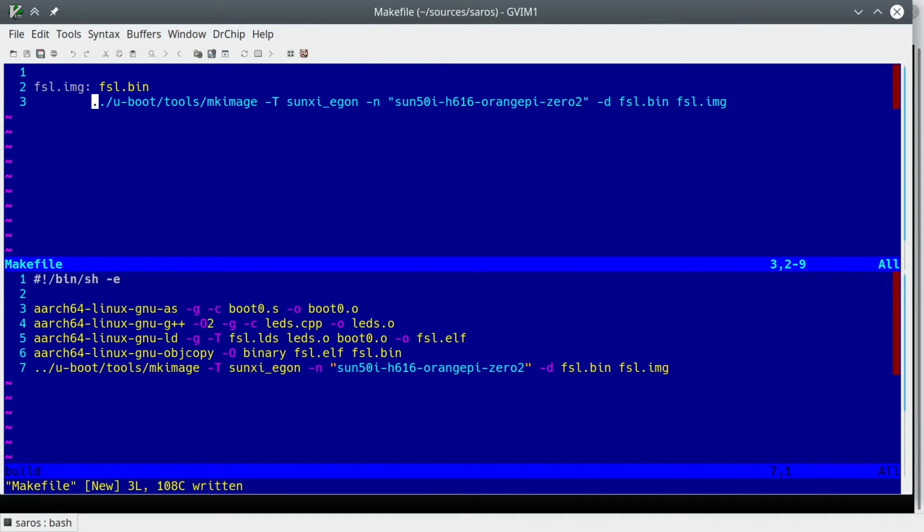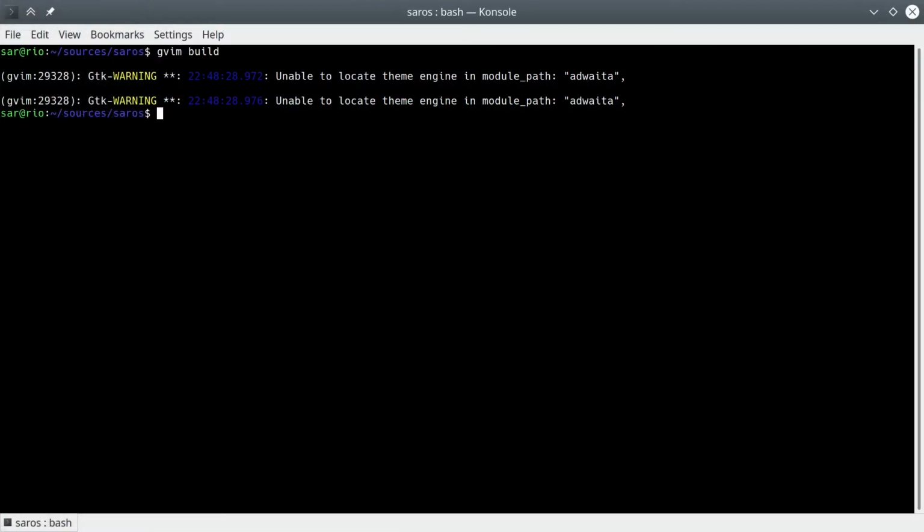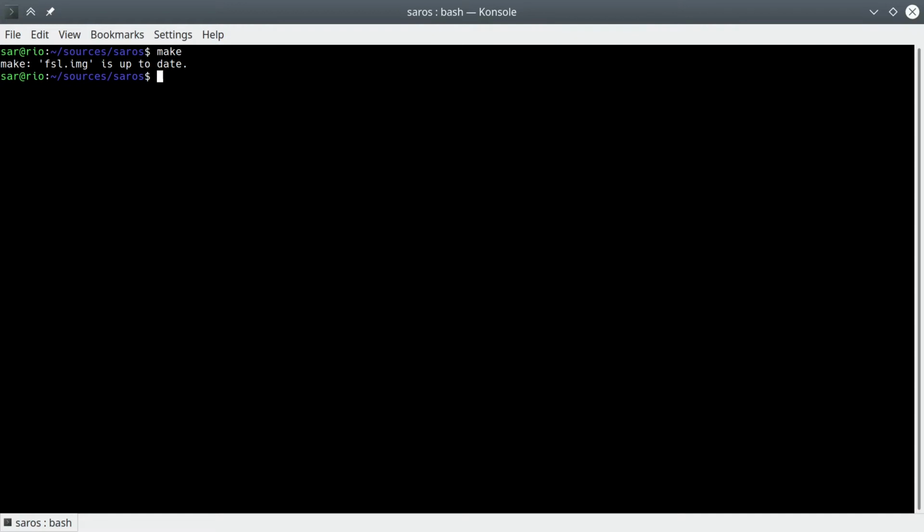The next rule we write is not exactly a rule. We will be building a pseudo-target called clean. What this means is that running this target will not actually create a file called clean. This is a standard target almost all makefiles have that erases all the files generated by the build system. In our case, we just erase all files ending with .o, .elf, .bin, and .image. Going to the shell, we run make to build. With no arguments, this builds the first target defined in the file. We can give a target name to build that specific target, so running make clean erases all generated files.